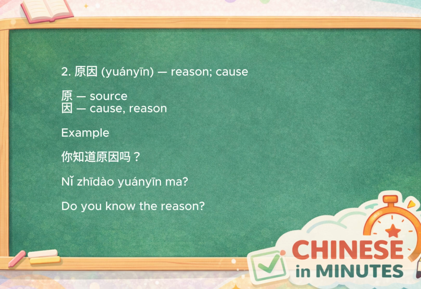Next, let's look at 原因. 原因 means reason or cause. The character 因 means cause or reason, while yuán adds the idea of a source or origin. Together, 原因 refers to the source behind an event. In other words, the reason something happened. For example, 你知道原因吗? Do you know the reason? Whenever you want to know why something happened, 原因 is the word you'll need.